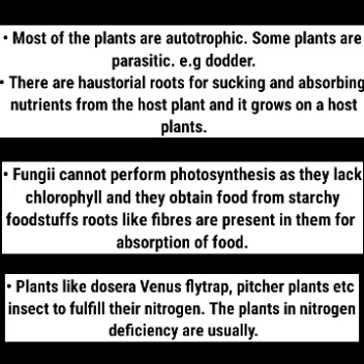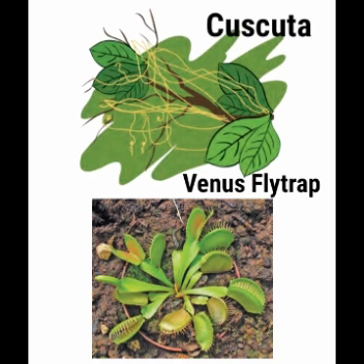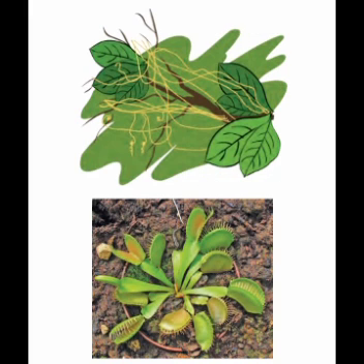Example, dodder, or what you see in this picture, Cuscuta, which is leafless and thus cannot perform photosynthesis. Please observe this picture. In the above picture you can see the Cuscuta plant. It is yellow in color. With that we can understand that it is not performing photosynthesis. So the color is yellow.